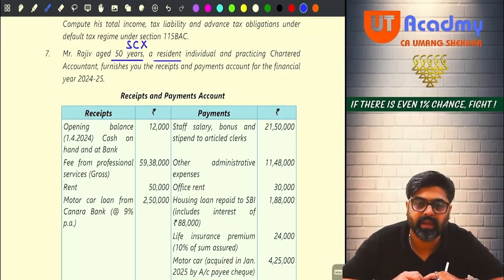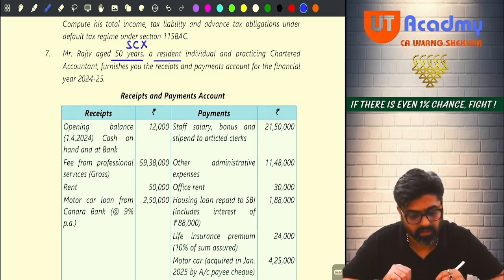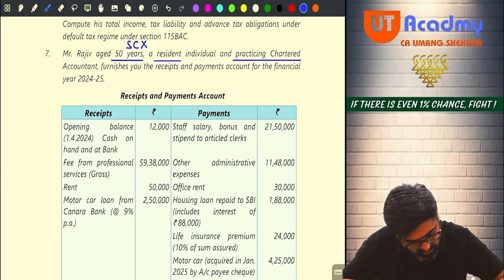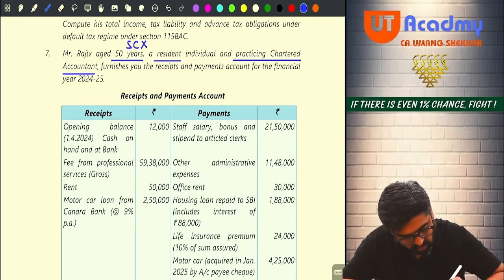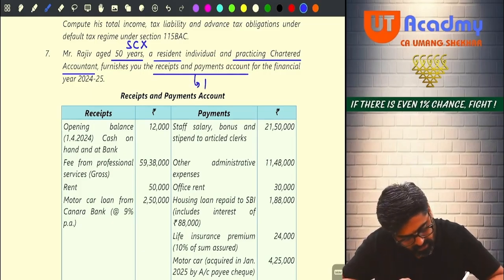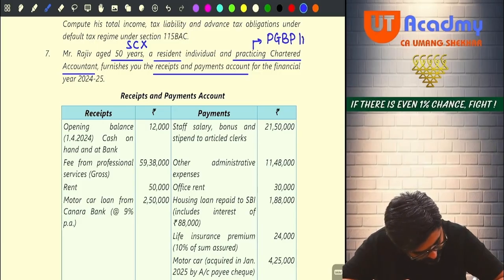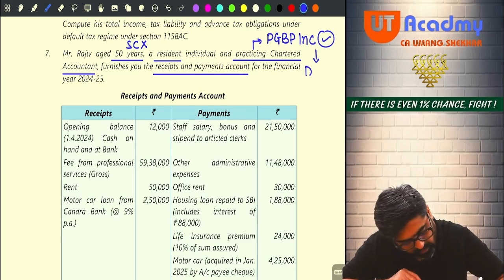Practicing chartered accountant, meaning that he is into the profession of accountancy. Accountancy profession means professional income you will have to calculate. So practicing chartered accountant, and also the receipt and payment account given, meaning PGBP income will be calculated. Professional income means PGBP income will be calculated, and that PGBP income will be calculated on the basis of direct method.